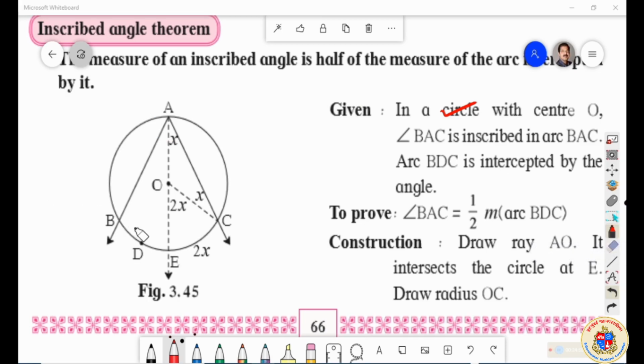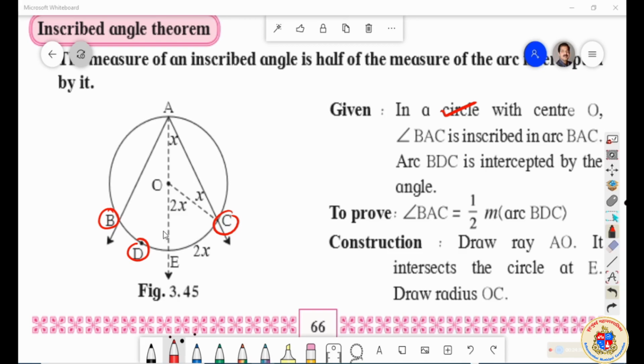Look at this. Where is the arc, or what is the name of the arc in this case? The arc can be B, D, C. You may wonder why E was not taken. E came in later. The arc is BDC.